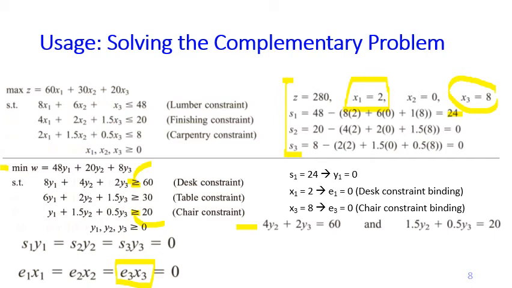The third constraint becomes 1.5y2 plus 0.5y3 equals 30. We have two equalities and two variables, so we may solve y2 and y3. y2 equals 10, y3 equals 10. Such that now we may complete our solution by calculating that E2 equals 5.